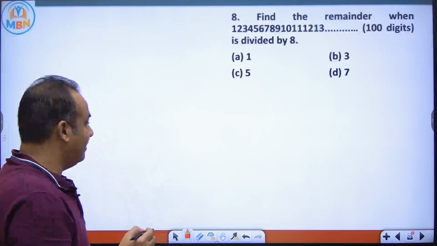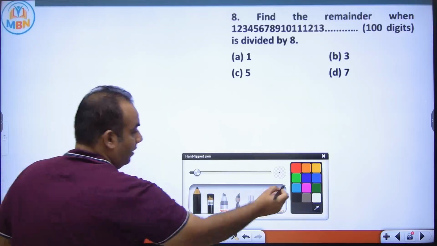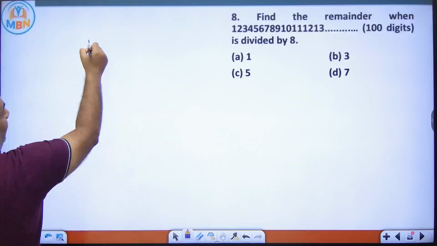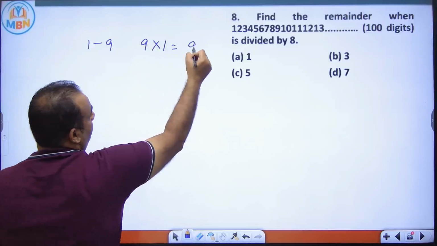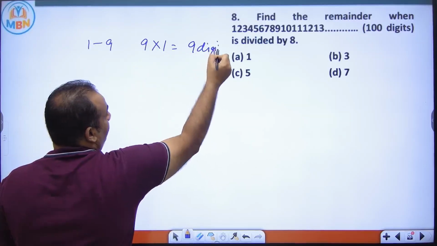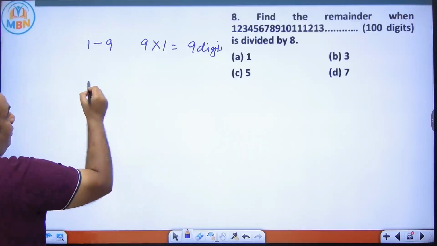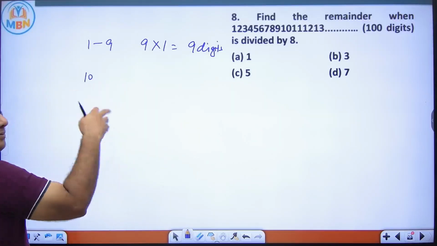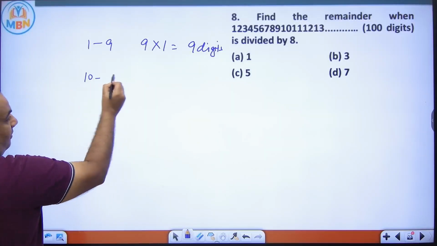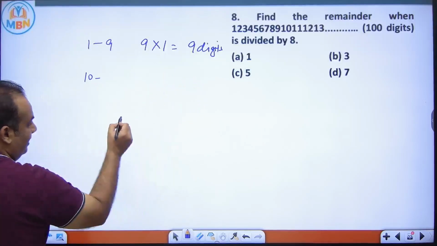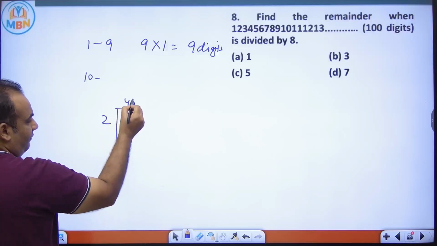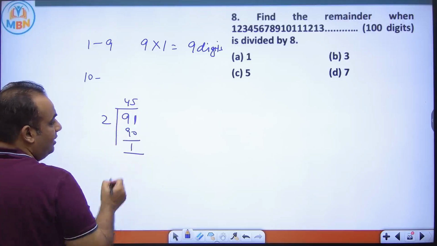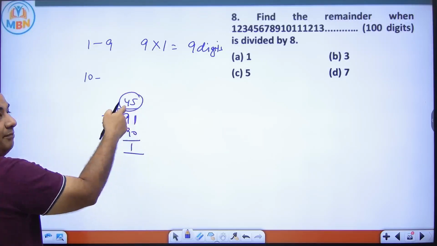Now, you know that single digit numbers, 1 to 9, there are 9 numbers, and all are of single digits. So how many digits are used? 9 digits are used. We have total 100 digits. Now, when I start writing from 10, all numbers are of 2 digits. But how many digits are we left with? 91 digits. If I divide 91 by 2, I will get 45 as the quotient and 1 as the remainder. So 45 2-digit numbers will be written.